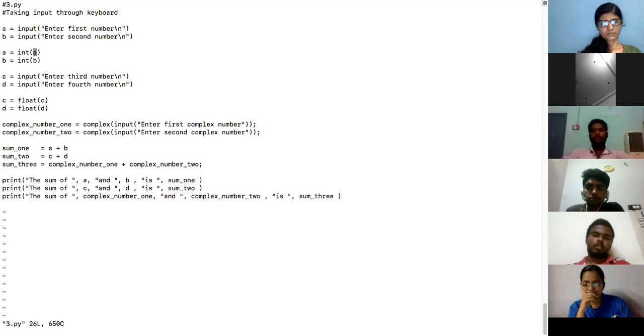So listen to me, right? This is basically a function. If you're thinking about C language and all that, the typecasting there works very differently. So this is not typecasting for now. This is basically a function.